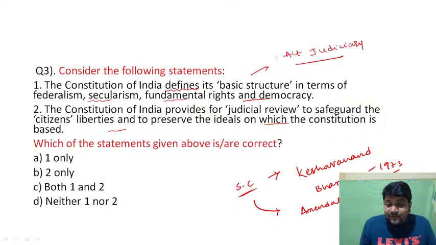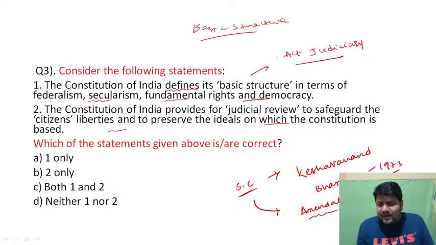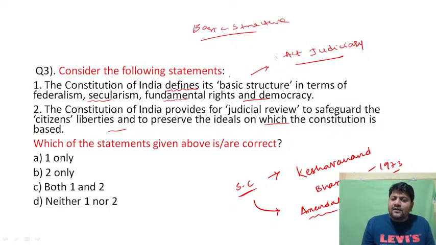Finally in Kesavananda Bharati, the Supreme Court declared that the Parliament has the power to amend the Constitution under Article 368, but without destroying the basic structure of the Constitution. There is no word like basic structure in the constitution itself, but it has been introduced by the Supreme Court through the act of judiciary. Hence statement 1 is wrong.